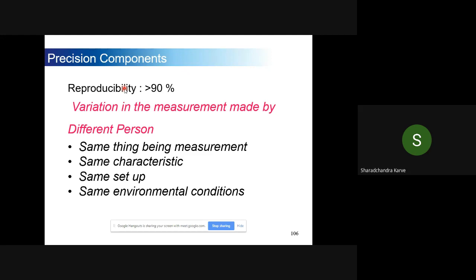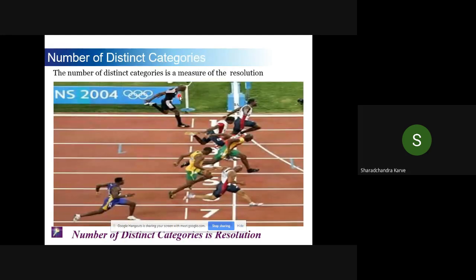That is what is called reproducibility. If that reproducibility is not there, then there will be a measurement system variation. If that is beyond limit, say more than 90%, you have to set that right and only then go for an actual improvement in the process. That is the concept. Now, apart from accuracy and precision, there are 3 and 2 components of accuracy and precision.